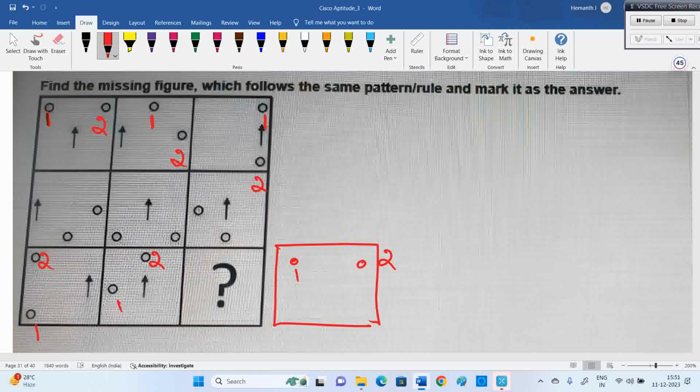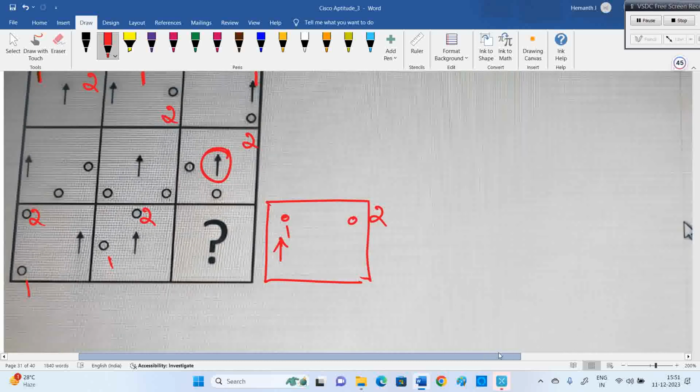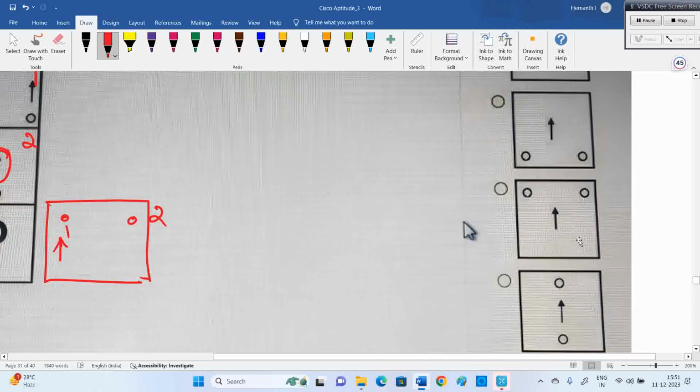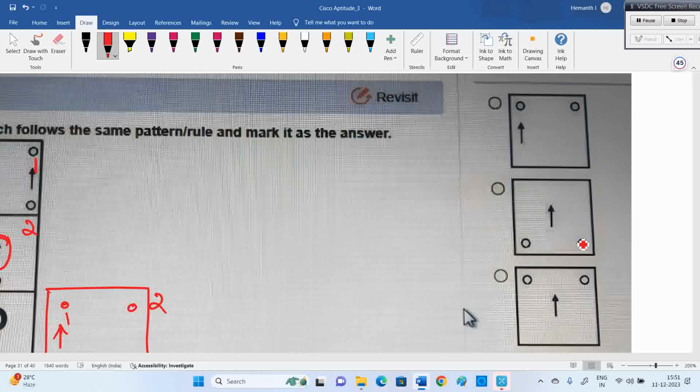The first row is fine, it is going good, but if you see the first row logic at least, this arrow should be in the left middle. In the first row it keeps changing one place, but in the middle row there is some mistake. It should be right and right. Sometimes there might be a chance they make some mistake as well, but we cannot question them. But as per the analysis, if you see middle right, then it will go to the left side. So we have to see the option: two above we require, two above here, left side. Two below is wrong.